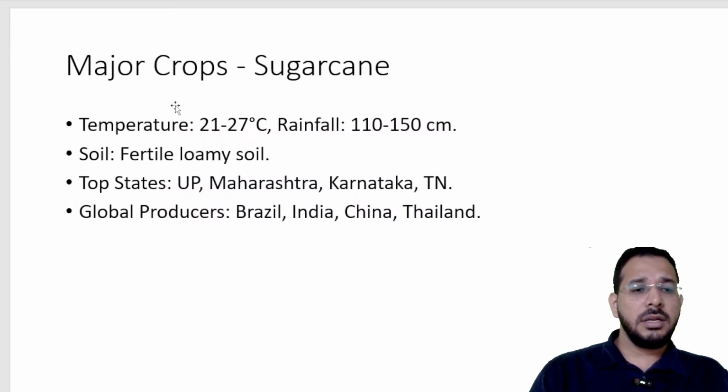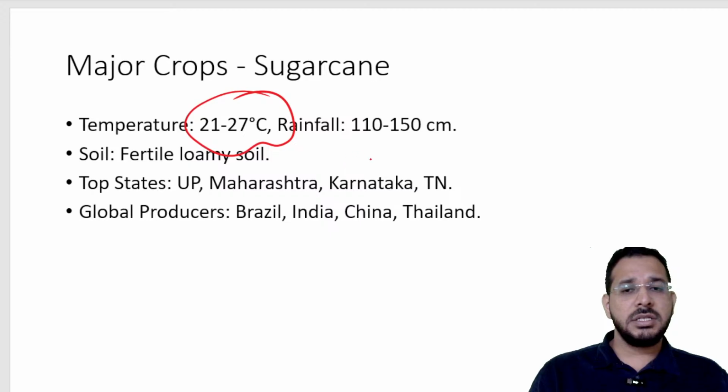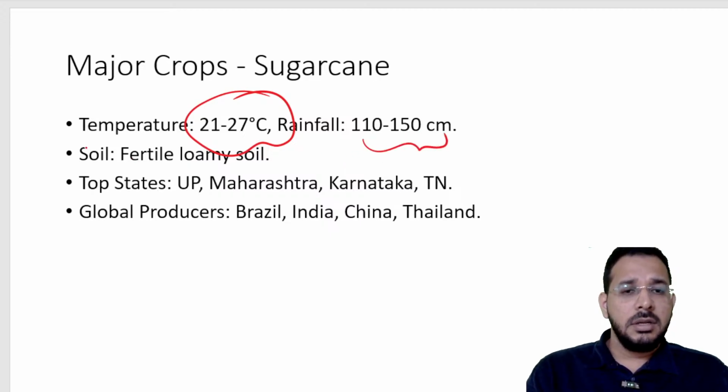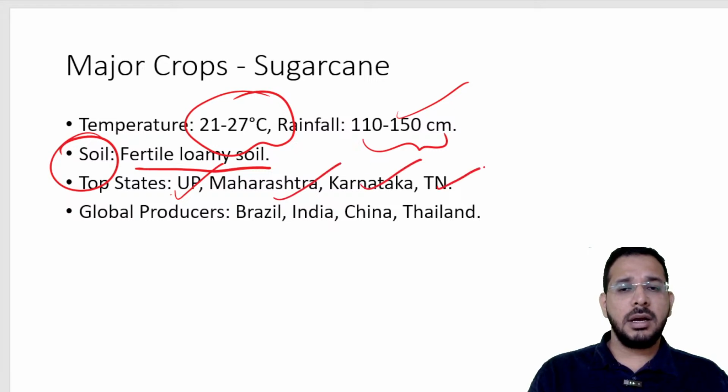In case of sugarcane, it requires temperatures of 21 to 27 degrees Celsius and rainfall of 110 to 150 centimeters. And soil, it requires fertile loamy soils. Sugarcane also requires more water, like that of paddy. In India, top states growing sugarcane are UP, Maharashtra, Karnataka, Tamil Nadu. Globally, India is second and Brazil is first.